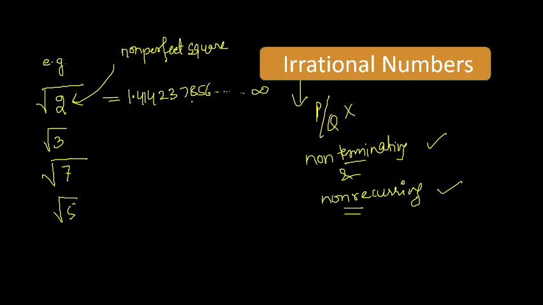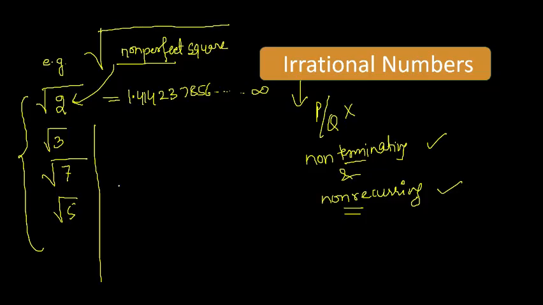देख रहे हो यहाँ repeat नहीं हो रहा है, ना ही यहाँ पे खत्म हो रहा है. So these numbers are examples of irrational numbers. Under root of non-perfect squares will be an example of this. Similarly, another example is pi. If you Google the value of pi, this value is 3.1428560789 and so on.